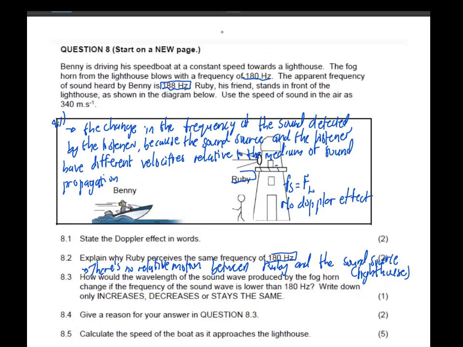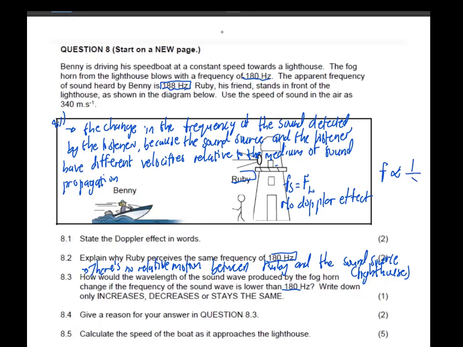Now, 8.3 says, how will the wavelength of the sound wave produced by the foghorn change if the frequency of the sound wave is lower than 180 hertz, right? Write down only increase, decrease, or stays the same. Now remember, what is the relationship between frequency and wavelength?